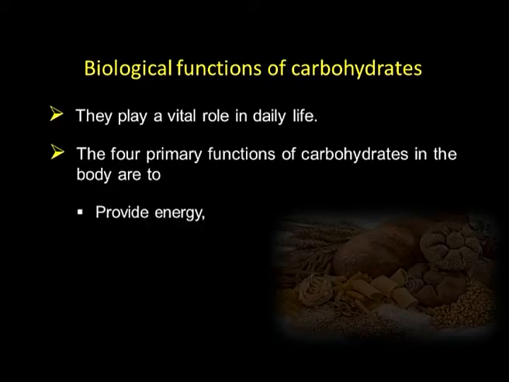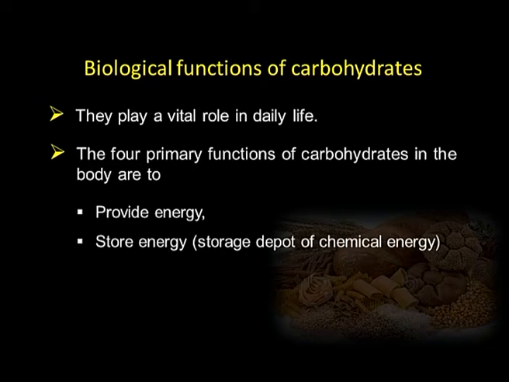The 4 primary functions of carbohydrates in the body: they provide energy. Most of the energy for our regular work is obtained in the cell by combustion of glucose, which is a basic unit in carbohydrates. Then they are used in storing energy. In our body, the energy is stored in the form of a carbohydrate called glycogen, but plants store it in the form of starch.